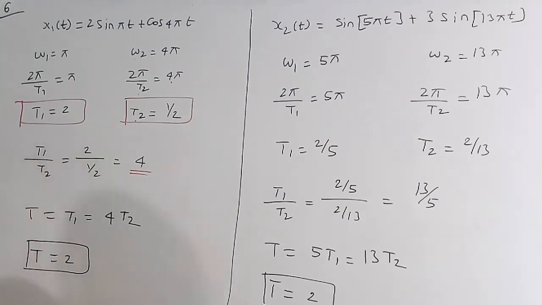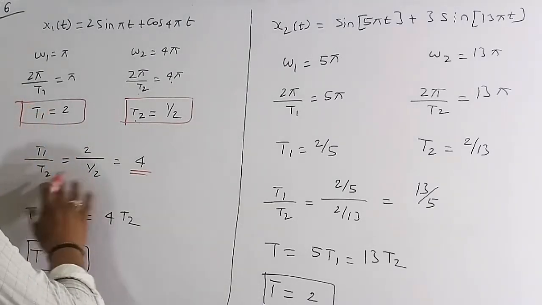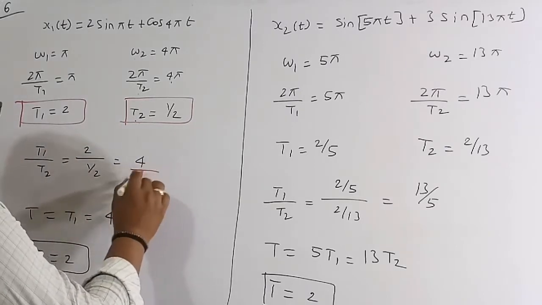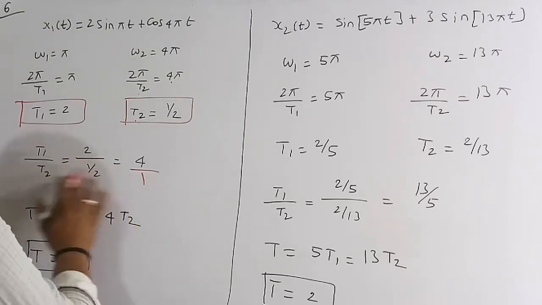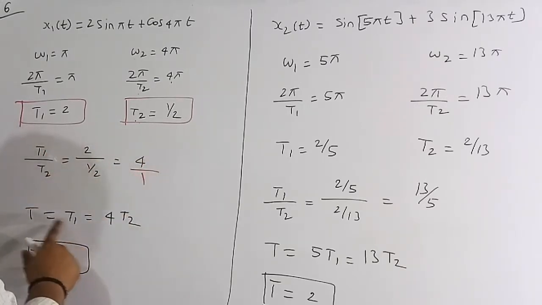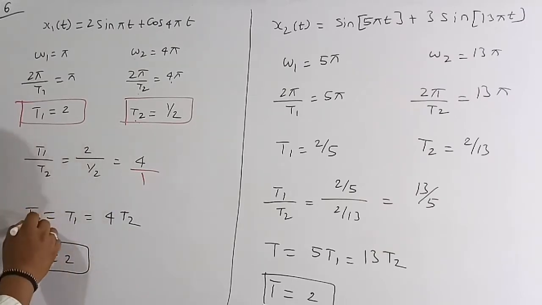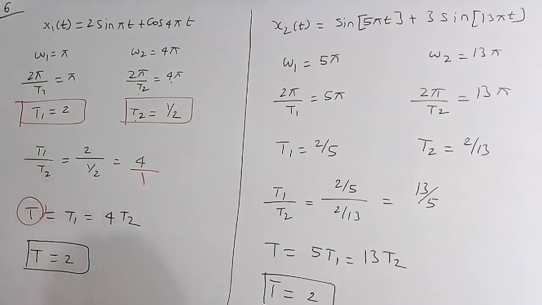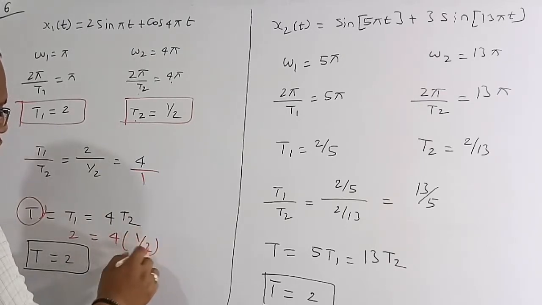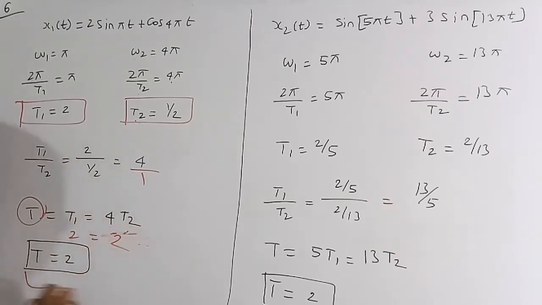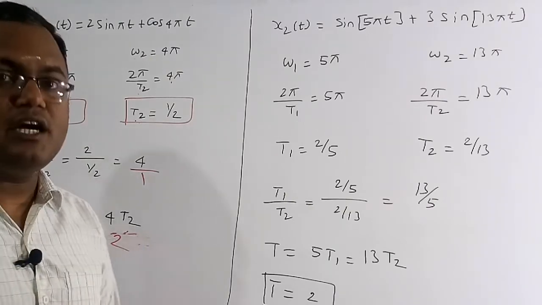Now I am going to do some extra analysis to find the time period of x1 of t. We take the cross multiplication: t1 by t2 is 4 by 1, so 1 into t1 is equal to 4 into t2. Let me assume this is T, the fundamental time period of x1 of t. Substituting t1, which is 2, and 4 into t2, which is 4 into 1 by 2, we get 2 in both cases. So the fundamental time period of x1 of t is 2 seconds.